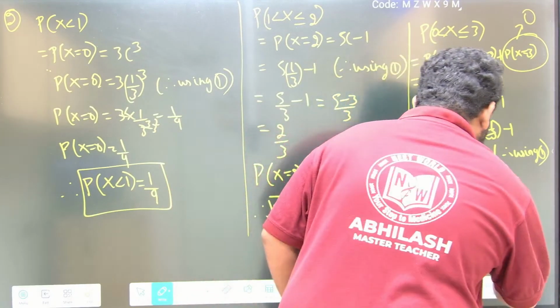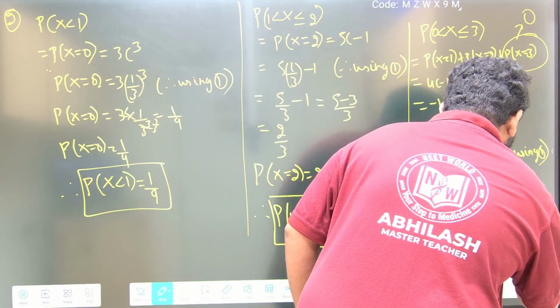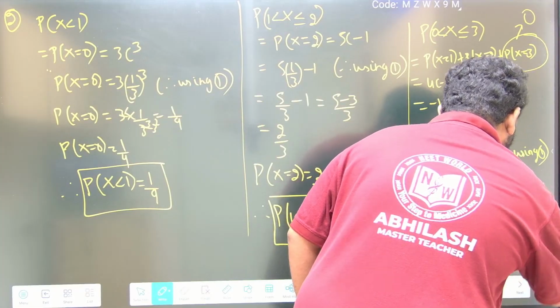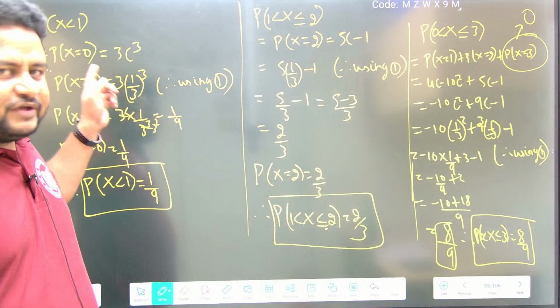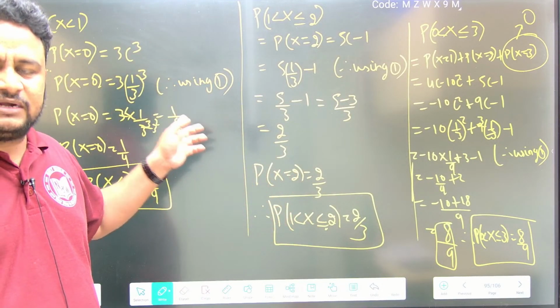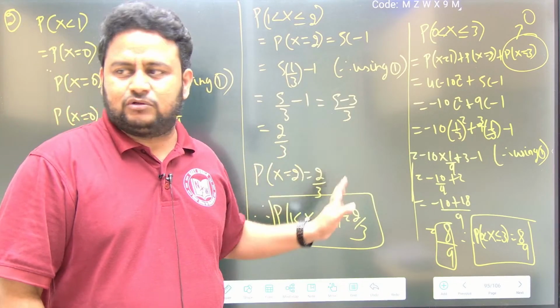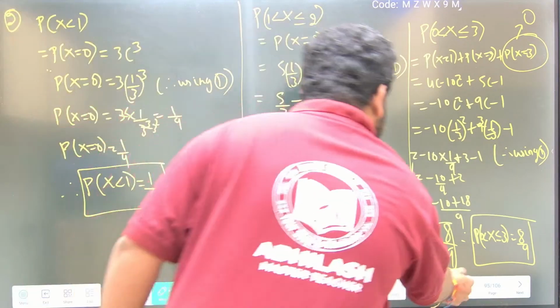Therefore what is the answer that we have got? P of x greater than 0 but less than or equal to 3 is nothing but equal to 8 by 9. So this is the final answer, friends. So this is how we got the value of c, P of x less than 1, P of x greater than 1 but less than or equal to 5, and P of x greater than 0 but less than or equal to 3. So this is how we got the solution to all the sub questions that they have asked in this question.